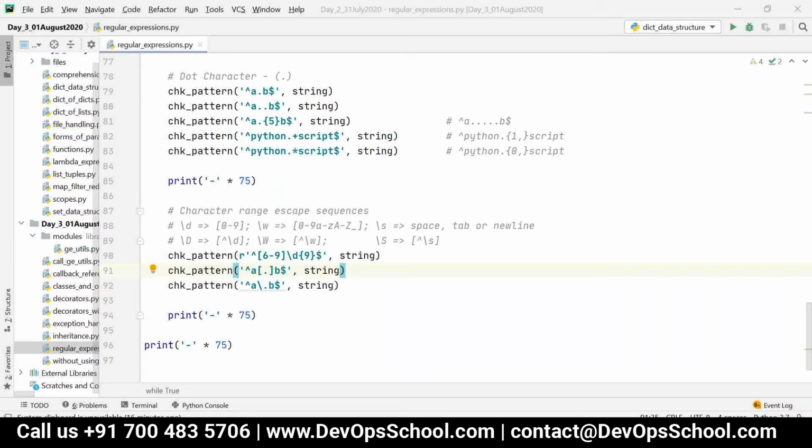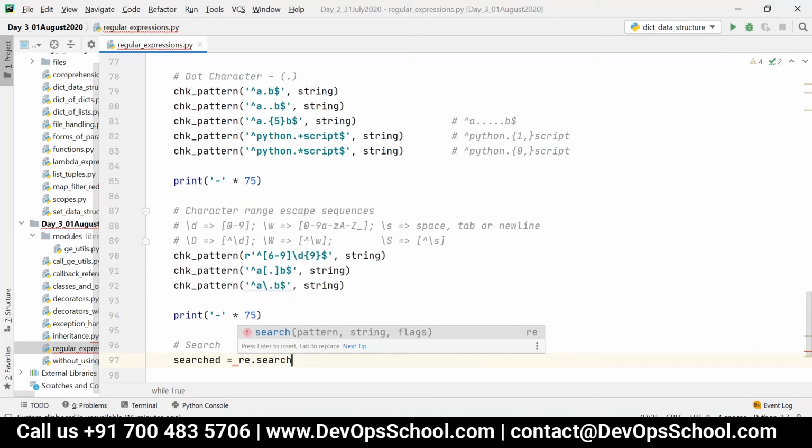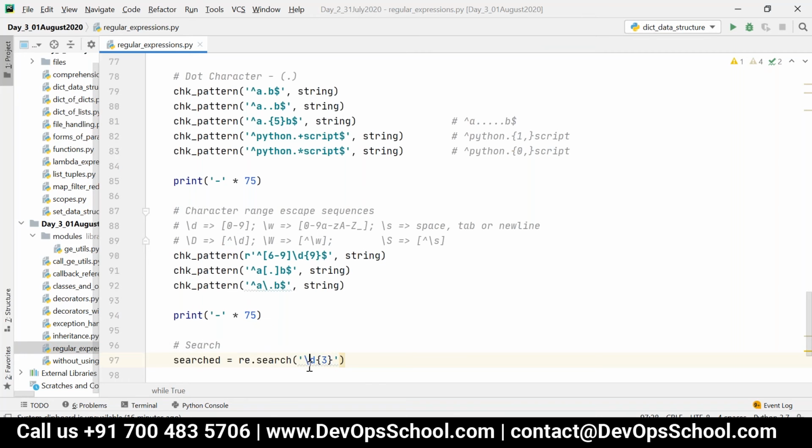Now we are going to see the functions. First we are going to see search and match. I can write search equal to re.search, with a pattern like any three digits irrespective of the position. I haven't mentioned any caret symbol or dollar symbol.